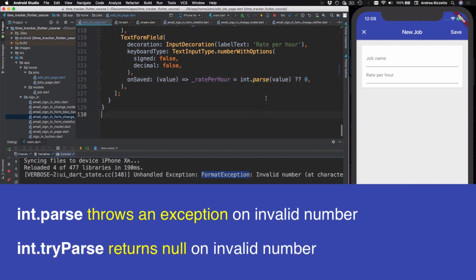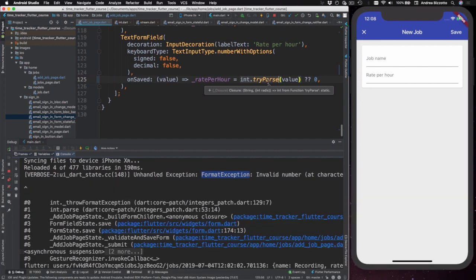Instead, here I can use a different method called int.tryParse, which works by returning a null value rather than throwing an exception if the input string is not a valid number. So I can fix my code by using int.tryParse, because this expression will now return 0 if int.tryParse returns null, and no exceptions will be thrown.